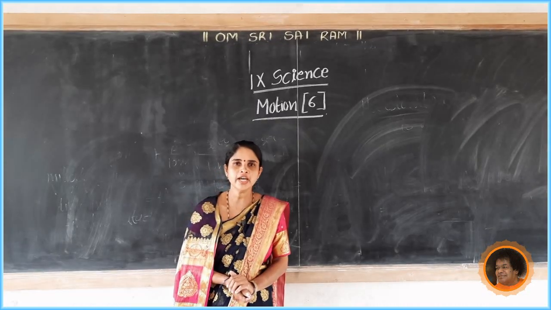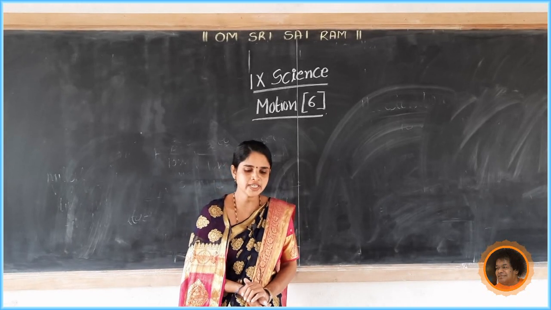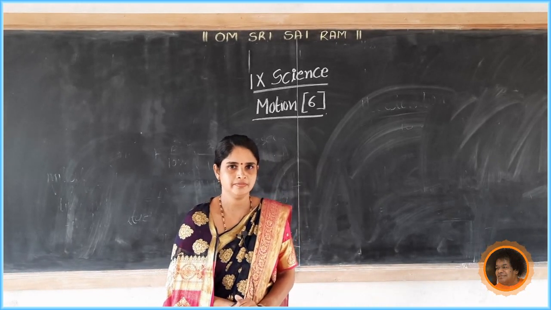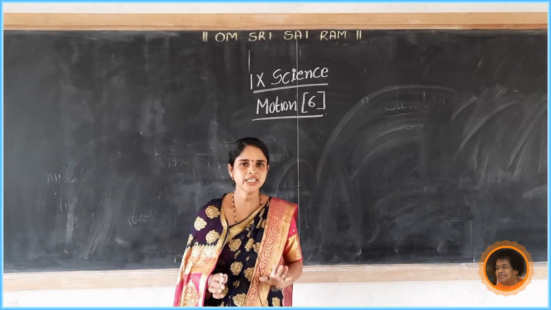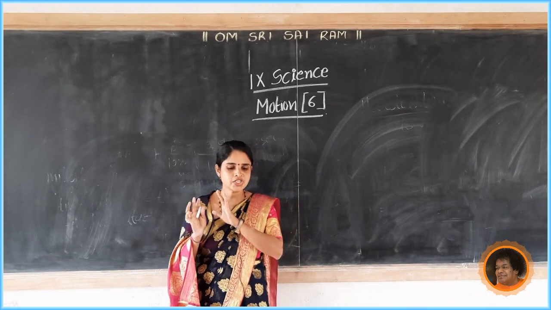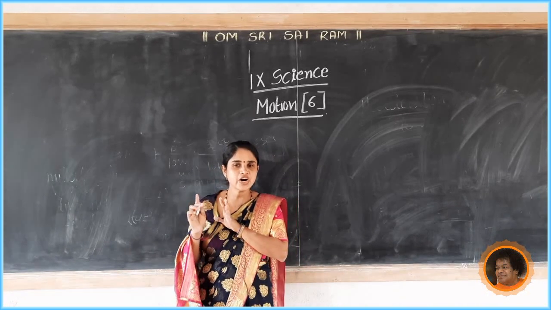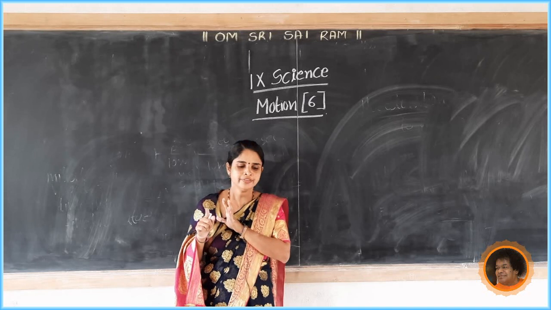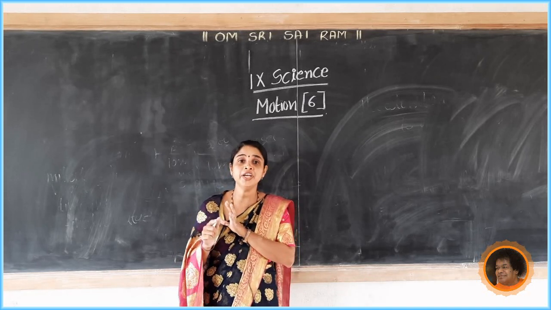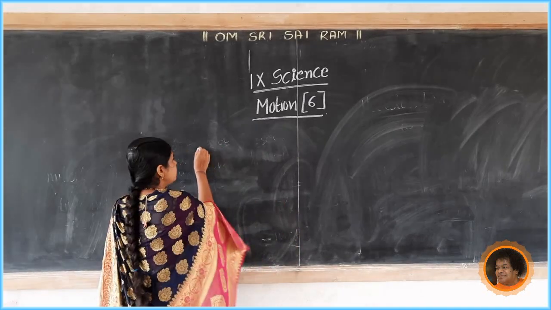Now imagine an object traveling in a straight line. In the first minute its velocity is 10 kilometer per hour.